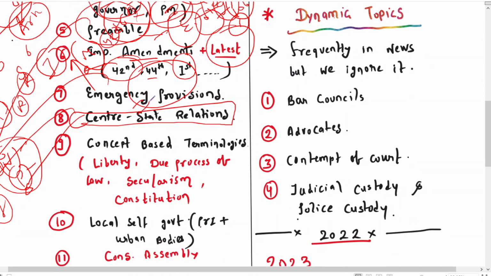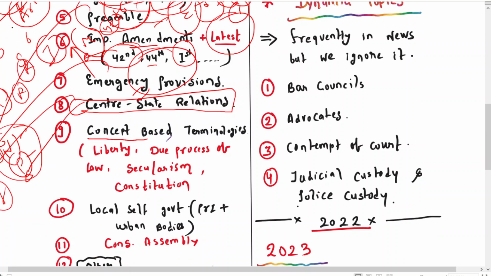And then in the ninth topic, you can go for the concept based terminology. These days UPSC is focusing on concept based terminology. In earlier years there were one or two questions, but now we are seeing two to three questions from concept based terminology. What do we mean by concept based terminology? Like, what do you mean by liberty?